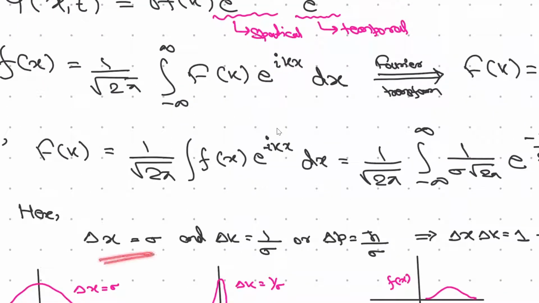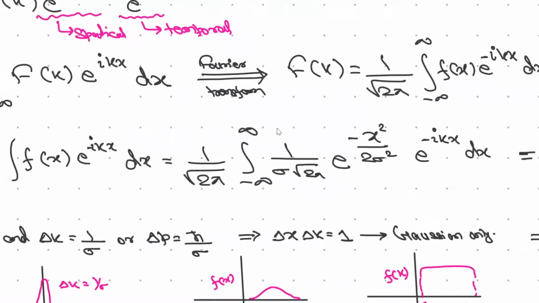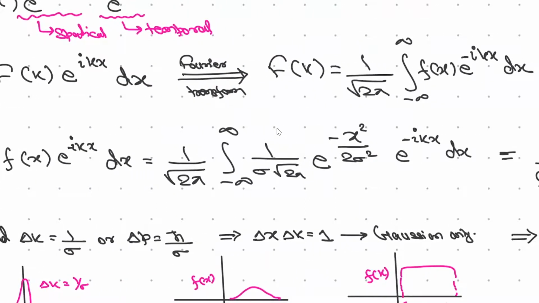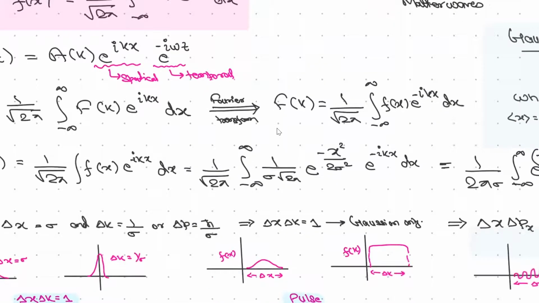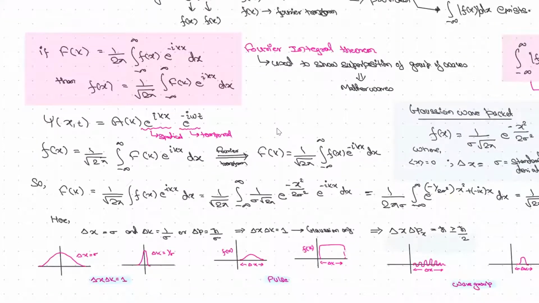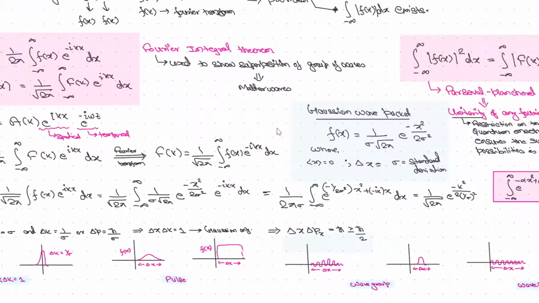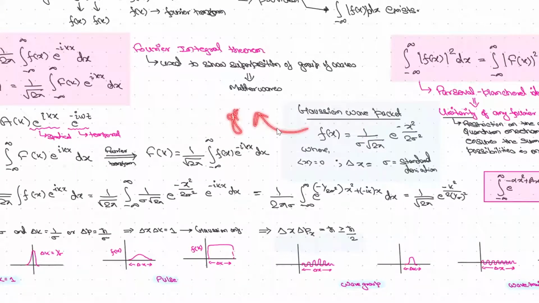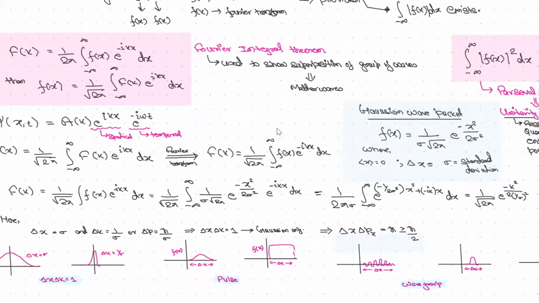Delta x is sigma and delta k is 1 by sigma, just by seeing the equation. So delta p is what? H bar by sigma, if you put delta x and delta k equal to 1, right? This is what we need to find. If you put it here, you will get the same result. Understand, the only game here is the Fourier transform, right? This is given, we have written this, we have assumed this, and we have come to this one. This is the function for f(k), and by comparing this, we can come to this one.